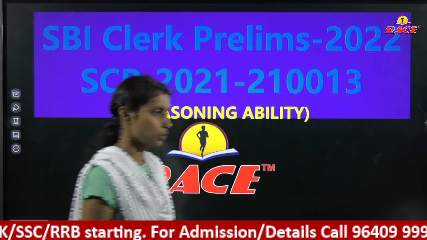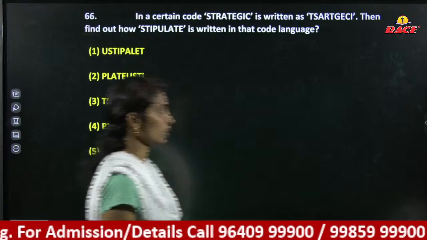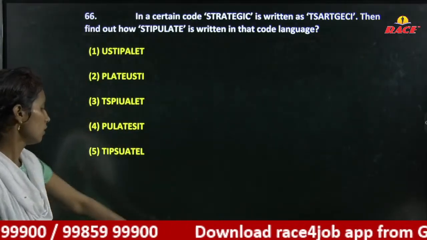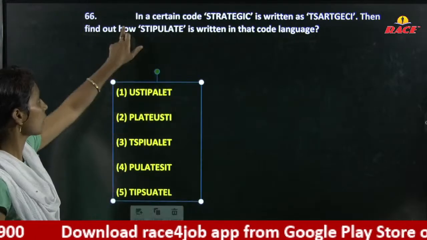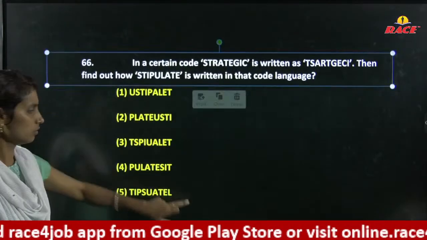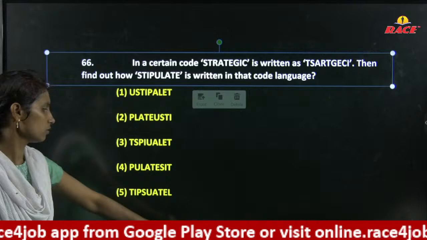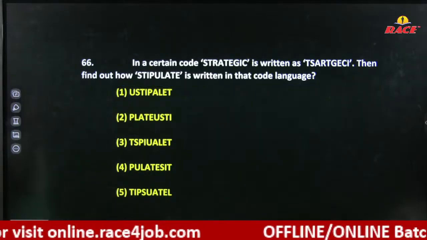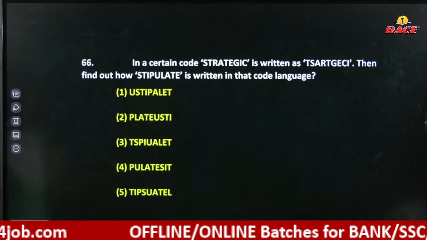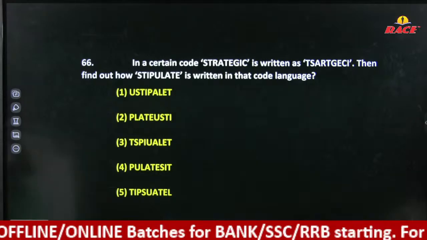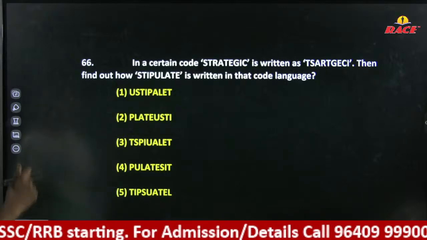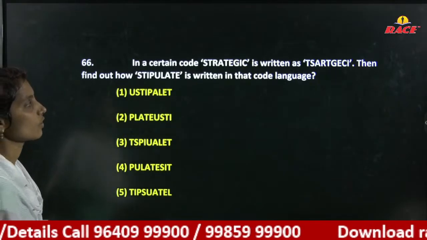Look at our first question. Here we have a question from coding and decoding. Try to solve the question. In a certain code, strategic is written as, okay, look here.